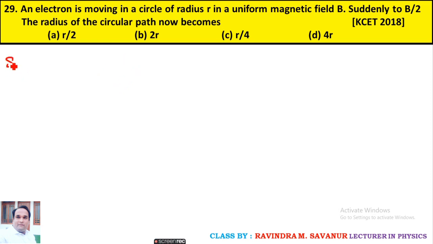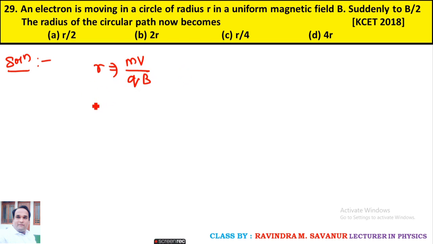So 29. An electron is moving in a circle of radius r in a uniform magnetic field B. Suddenly the field becomes B by 2, means the magnetic field becomes half. Then the radius of the circular path, how much does it become? I told you, when a particle moves in a uniform magnetic field, it makes a circular path, hence its radius is given by mv upon qB.